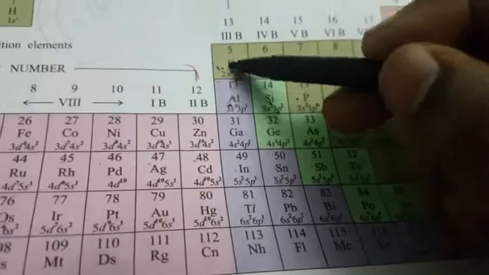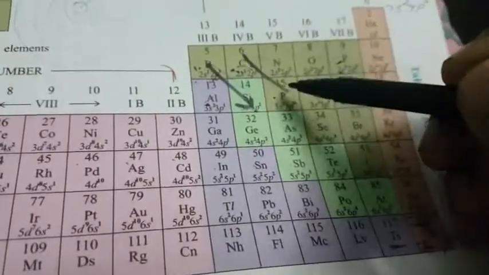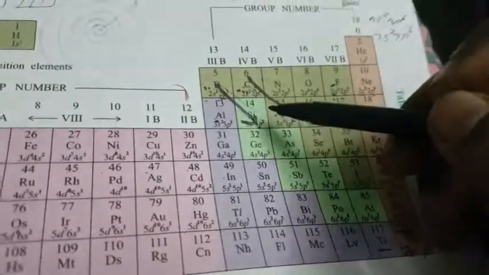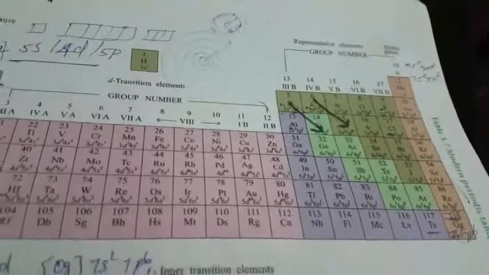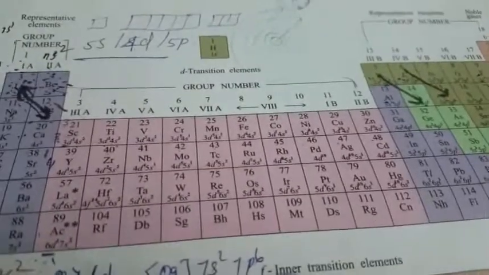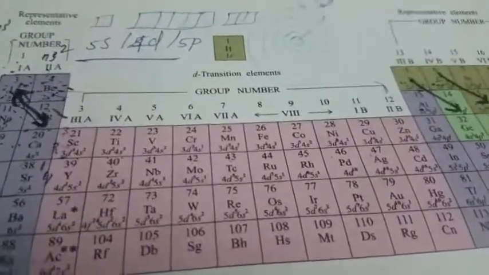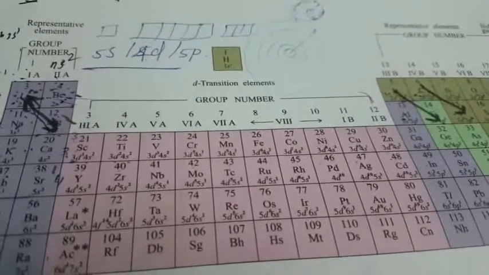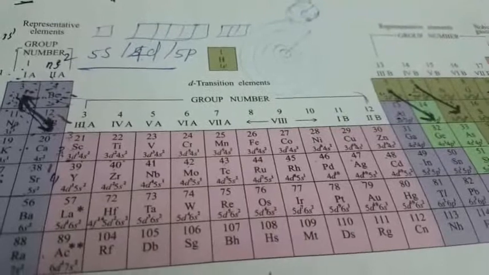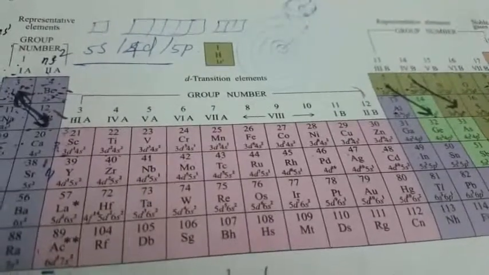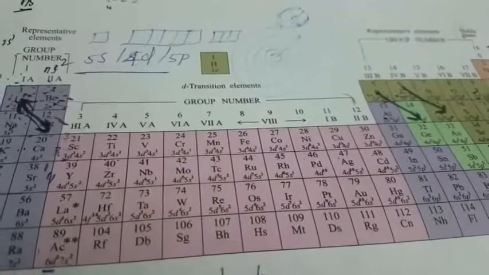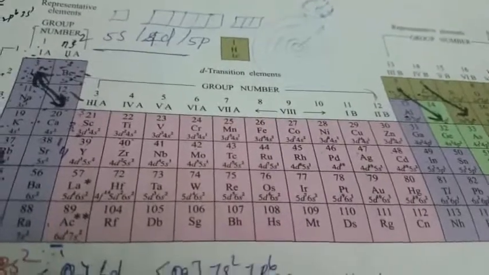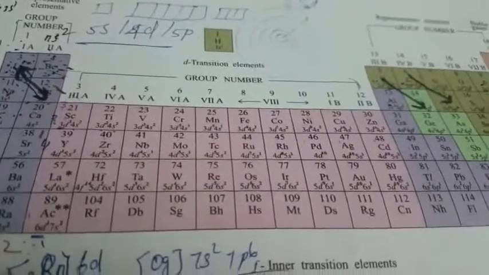Similarly, boron and silicon, and carbon and phosphorus, have similar properties. That is the reason this is called the diagonal relationship. What is meant by diagonal relationship? Diagonally placed elements of the second and the third group in the periodic table have similar properties, so they have the same characters.